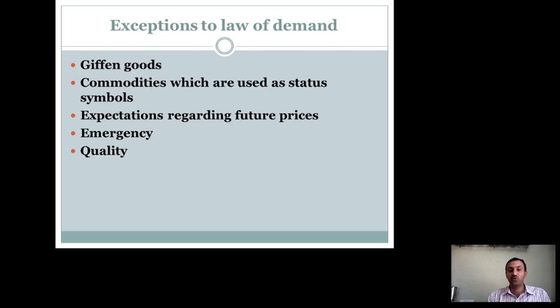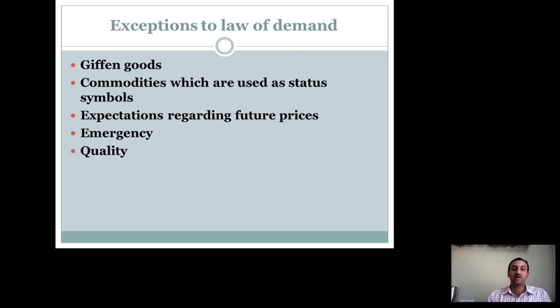So, especially food. During the COVID emergency or lockdown, you might have seen, though the prices of basic necessities like food were increasing, even then people were purchasing them because without them we cannot survive. In this type of situation, the law of demand cannot be applied. So, it is an exception to the law of demand.